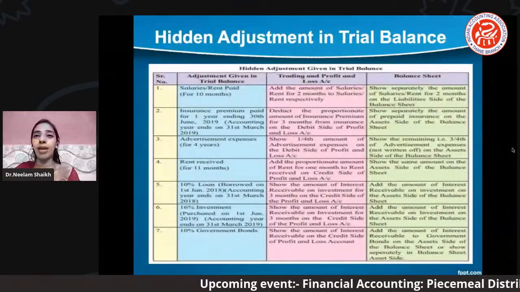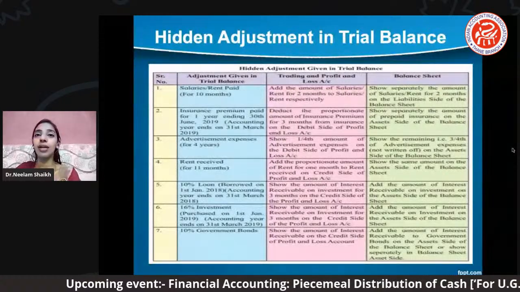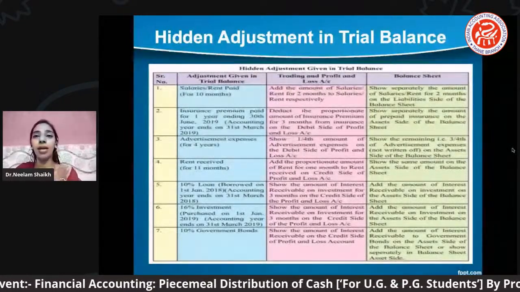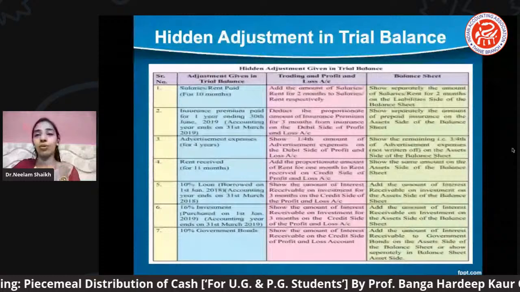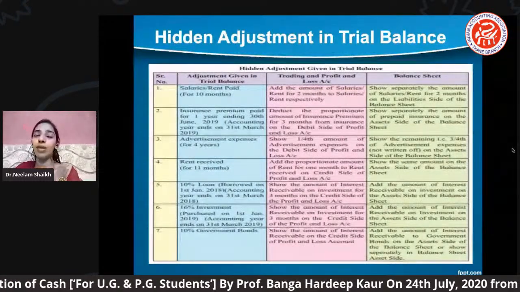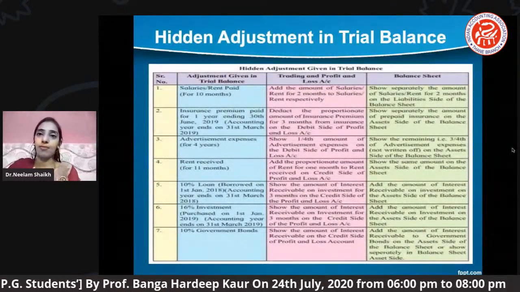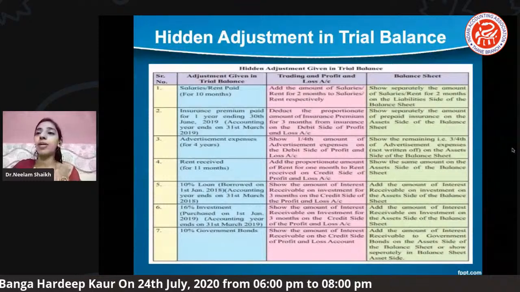Why it becomes a liability is because the payment is outstanding. Salary has to be paid, rent has to be paid, to whom? To the firm, right? So that's why it will be marked on the liability. Okay, in the same way, another adjustment is also mentioned here.